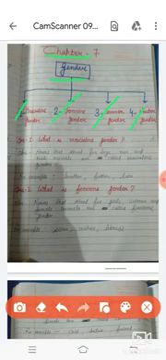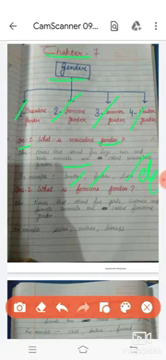These are in the form of questions. You will write all these questions in your CW copy. Question number first is, what is masculine gender? Answer: nouns that stand for boys, men and male animals are called masculine gender. For example, brother, father, lion, etc.